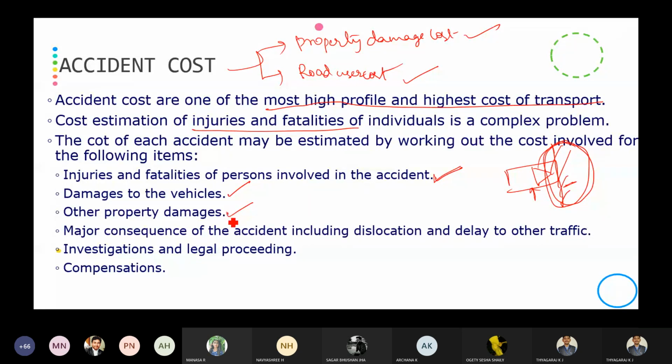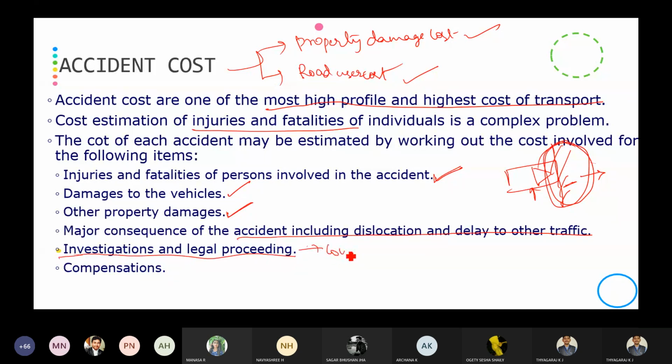So for other property damages we are going to have accident cost. Then a major consequence of the accident, including dislocation and delay to other traffic. Whenever an accident has occurred, there will be dislocation and delay to other vehicles and traffic, which leads to accident cost. Then investigations and legal proceedings.